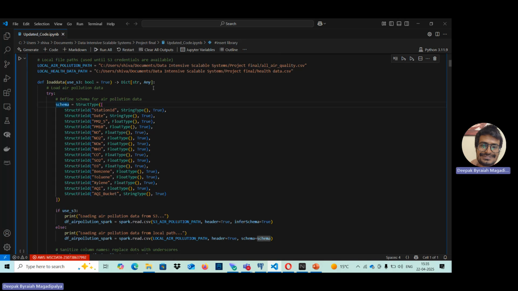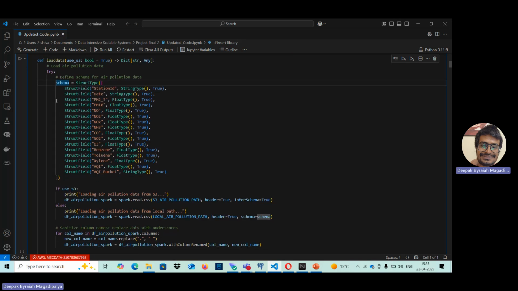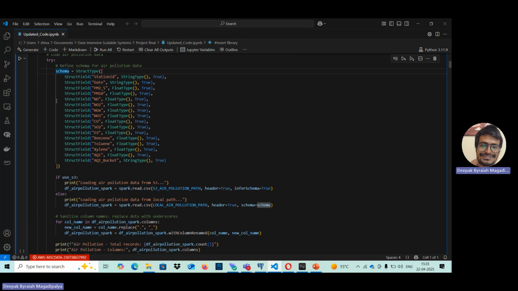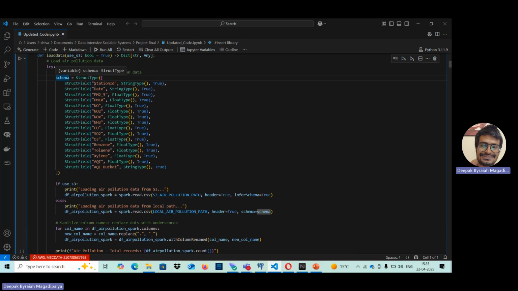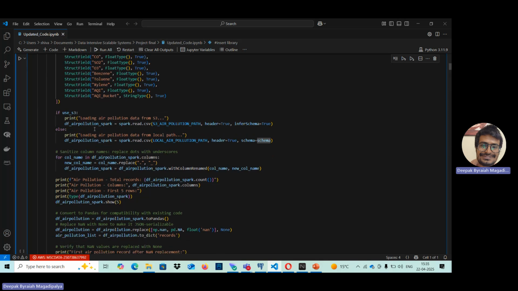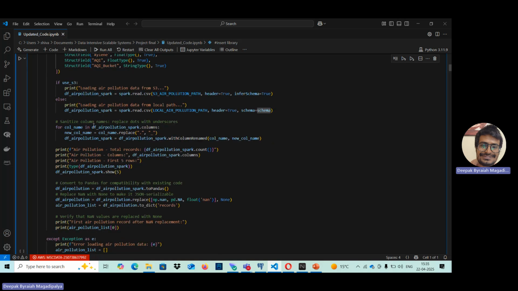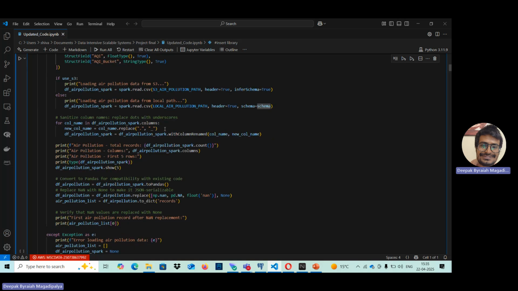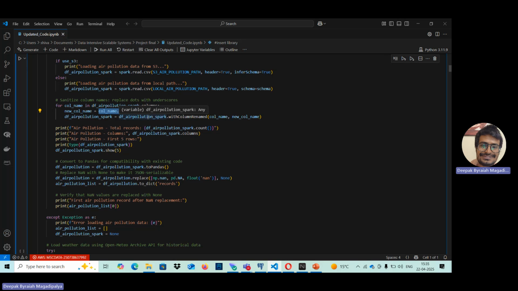This function loads the data, where I have a try and exception handler which contains the schema of my dataset, which extracts the data from the S3 bucket path and then stores it into a variable. Here we sanitize and replace dot with underscore. Moving ahead, we'll validate if the values being seen are properly shown.